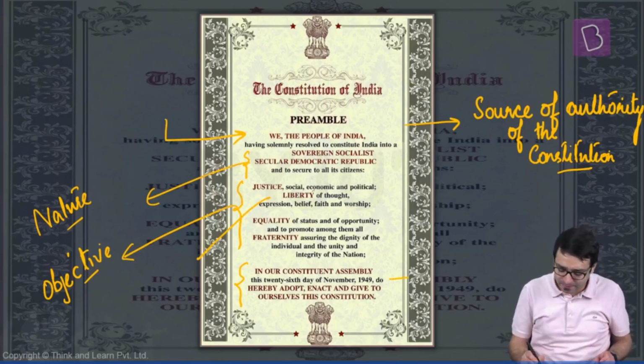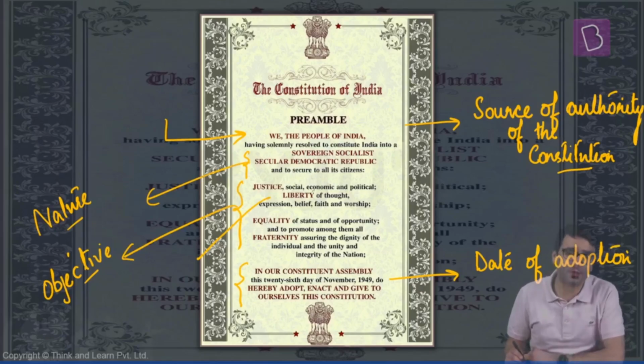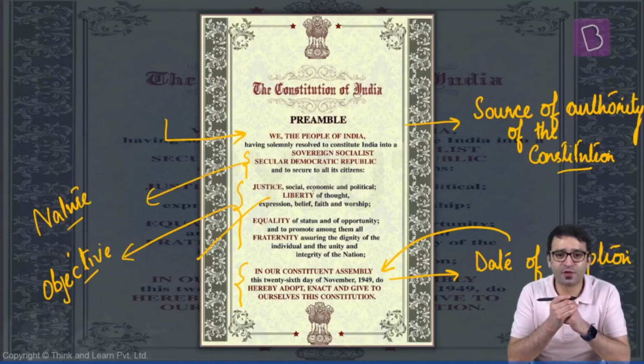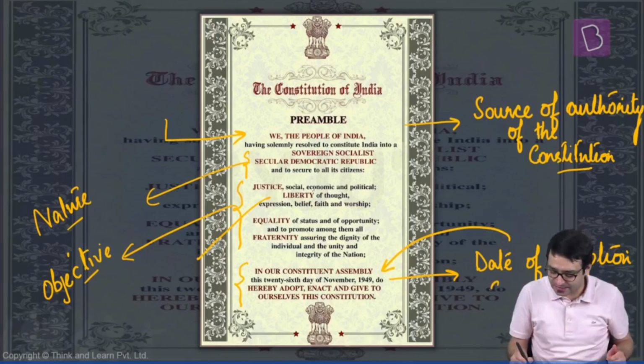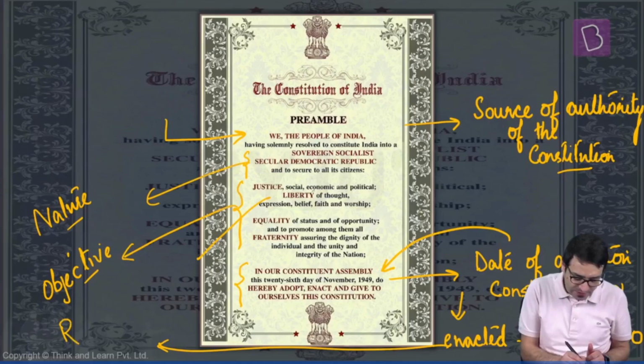And the 4th one, preamble talks about the date on which the Constitution of India was adopted. Date of adoption. And the date of adoption is 26th November 1949, which is celebrated as the Constitution Day. But the Constitution was enacted on 26th January 1950, and it is this date which is celebrated every year as the Republic Day.